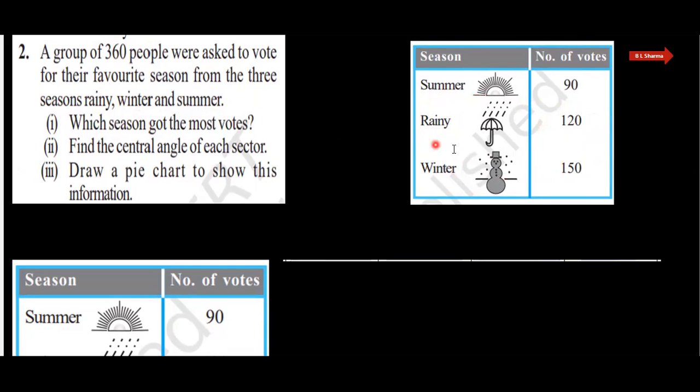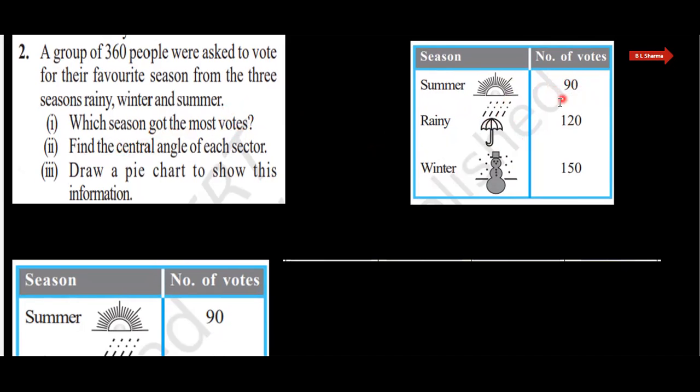120's favorite season is rainy, and 90 votes are in favor of summer. 150 people have winter as their favorite, 120 like rainy, and 90 like summer. And now the question is: which season got the most votes? Who got the most votes?